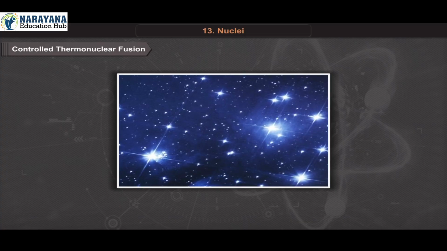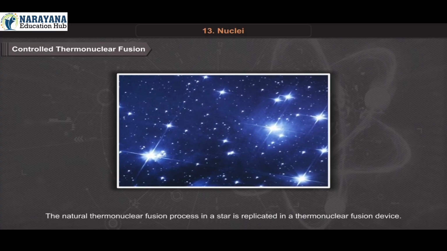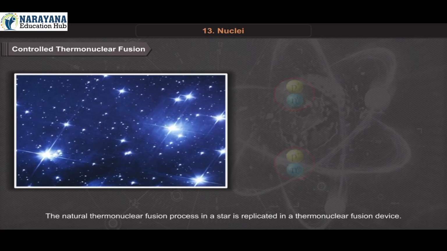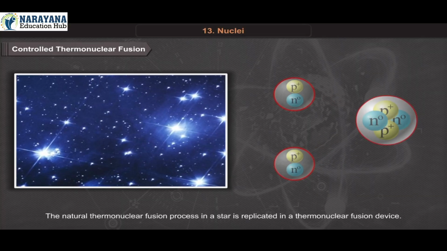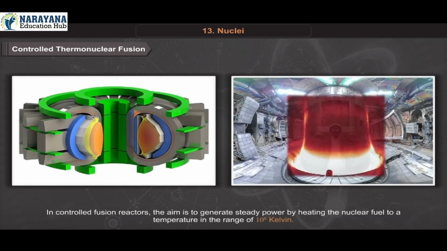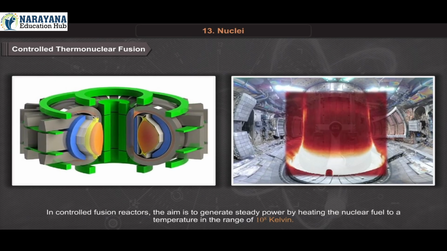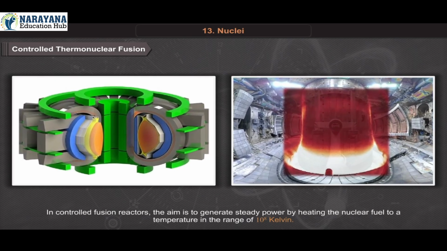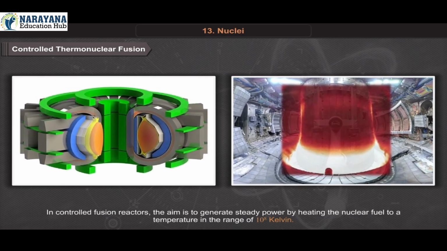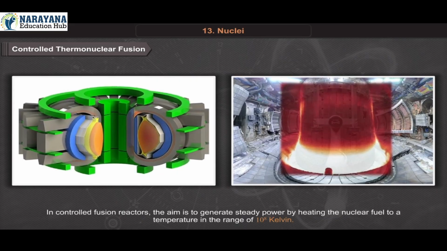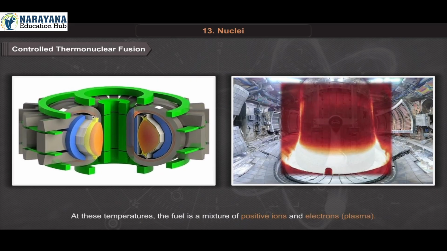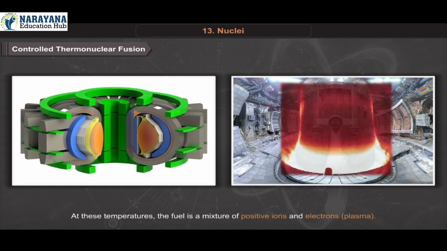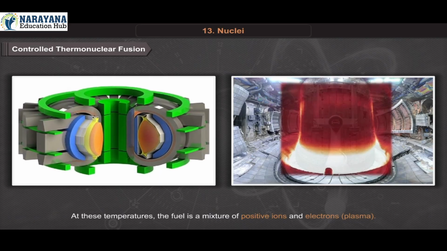Controlled thermonuclear fusion. The natural thermonuclear fusion process in a star is replicated in a thermonuclear fusion device. In controlled fusion reactors, the aim is to generate steady power by heating the nuclear fuel to a temperature in the range of 10⁸ Kelvin. At these temperatures, the fuel is a mixture of positive ions and electrons, that is, plasma.